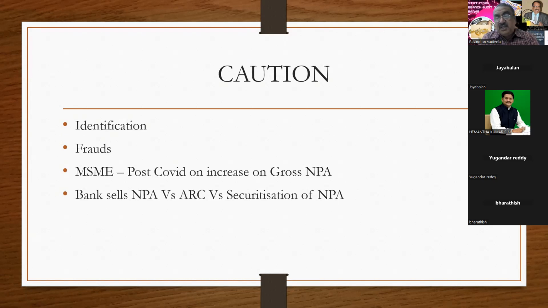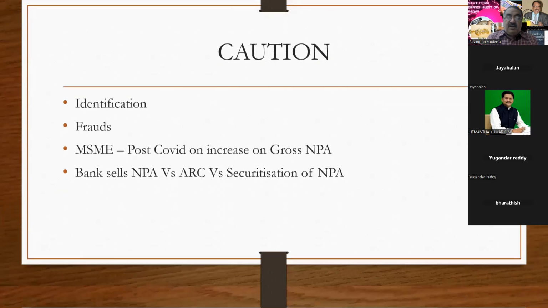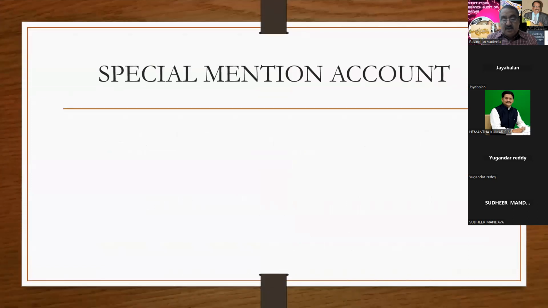So here the concept is the bank sells the NPA to ARC. This is a concept that you can see in almost all the newspapers, say Economic Times, Business Line. Almost daily you are getting news about the ARC, Asset Reconstruction Company, and you will also be getting the audit of ARC. This is also another important area. And now I'm coming to a very important area.